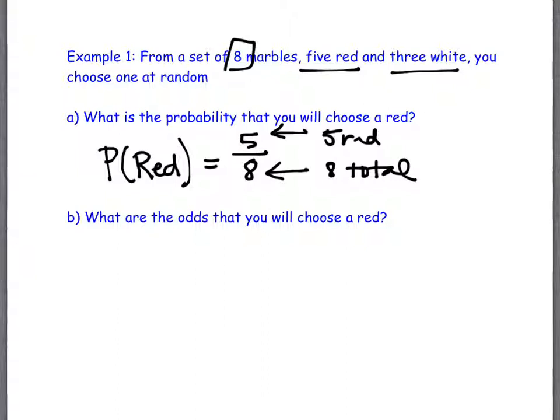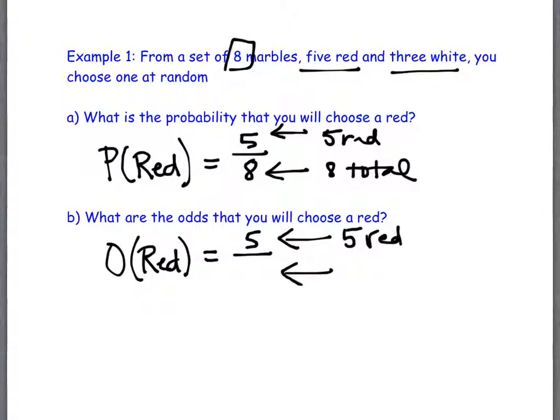When you're doing odds, so we'll write O of red for odds. You still have your reds on top, 5. But instead of comparing it to the things that are a total number of, in this case, marbles, we compare it to the number that are not red.